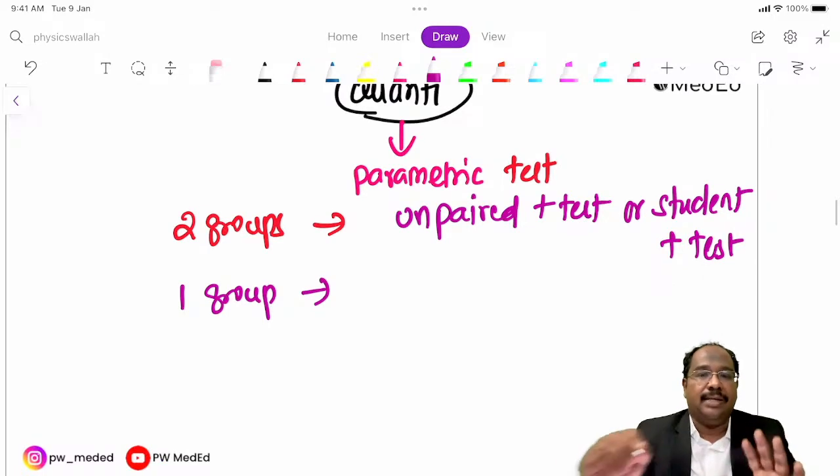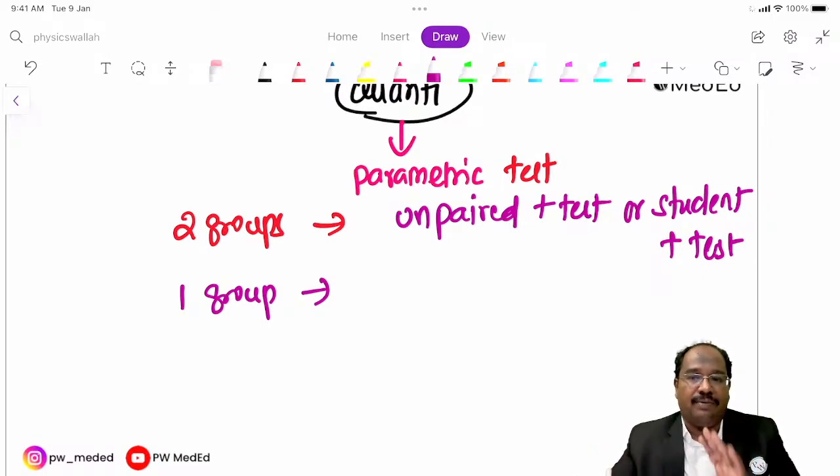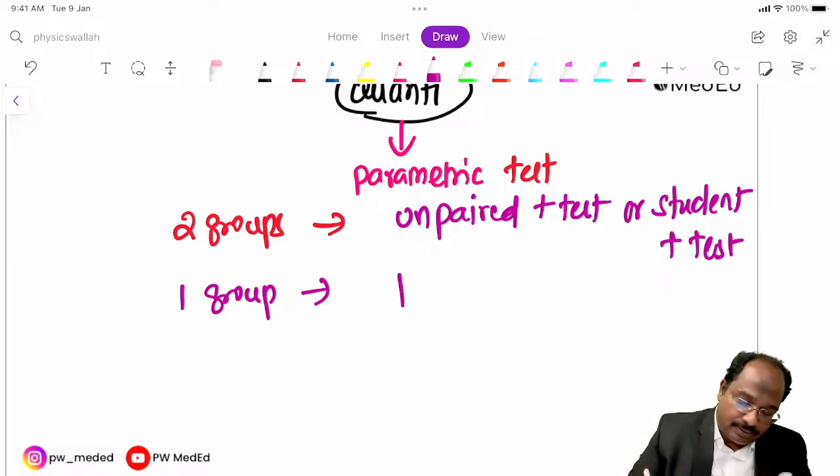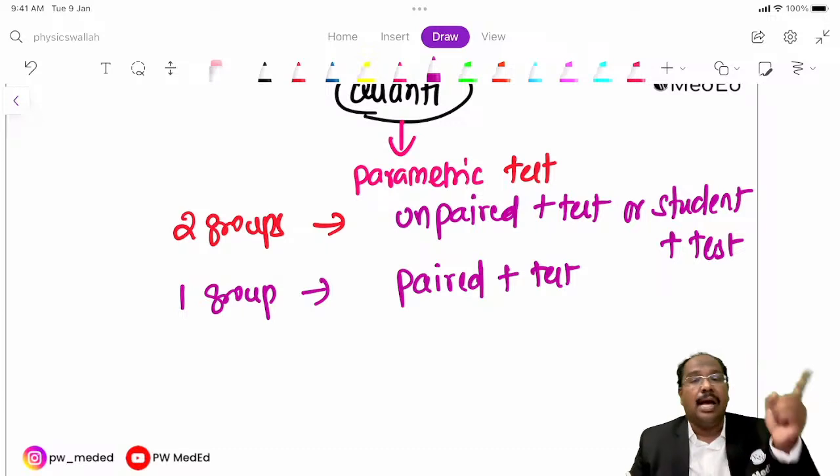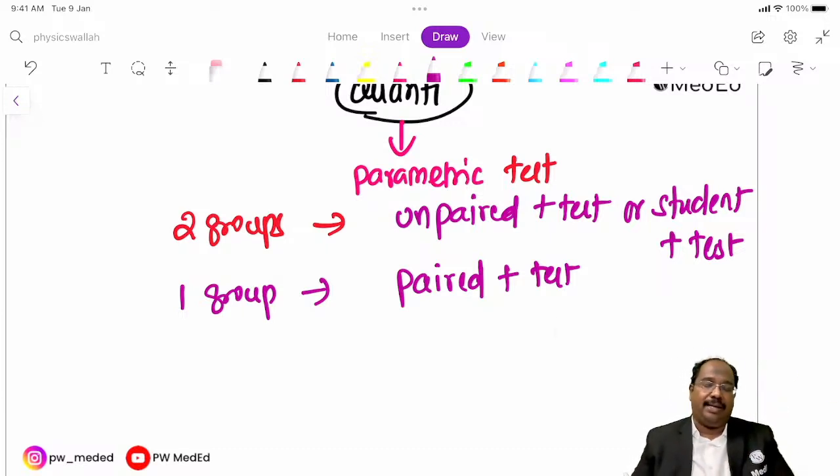Only one group is there. Let us assume only one group is available. Suppose 50 hypertensives are there. Today I am checking their blood pressure, then I am giving a drug. After one month I am rechecking their blood pressure. So only one group, before the drug, after the drug. Then it becomes a paired t-test.